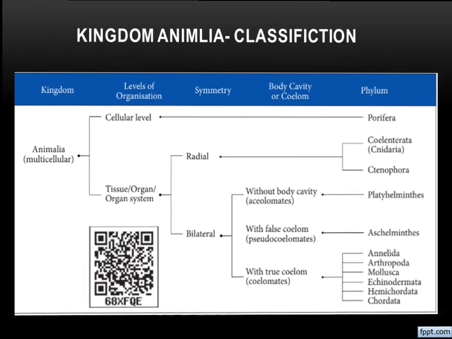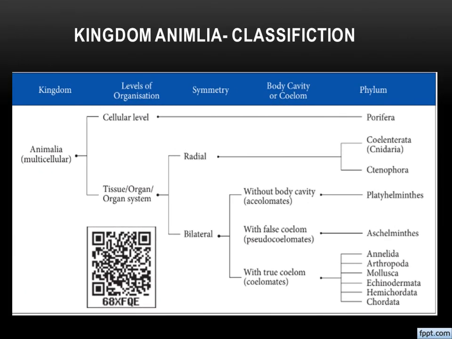So the basis of classification we have almost covered, as per which characters the animals will be classified. Six characters we have learned so far, right? Another topic we have to go through today is the Kingdom Animalia classification outline. Whatever we have learned, as per that, one outline is given. It is simple, we can just go through it.